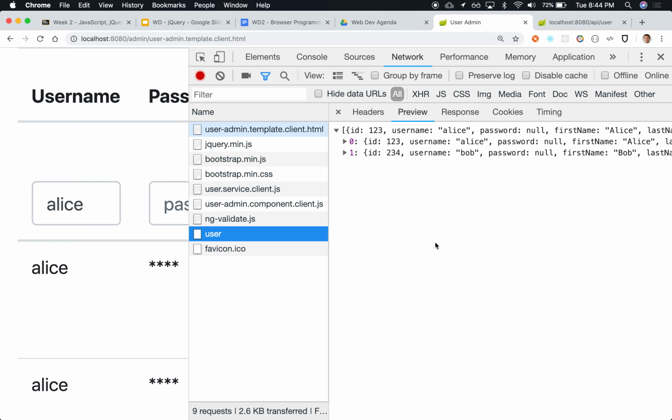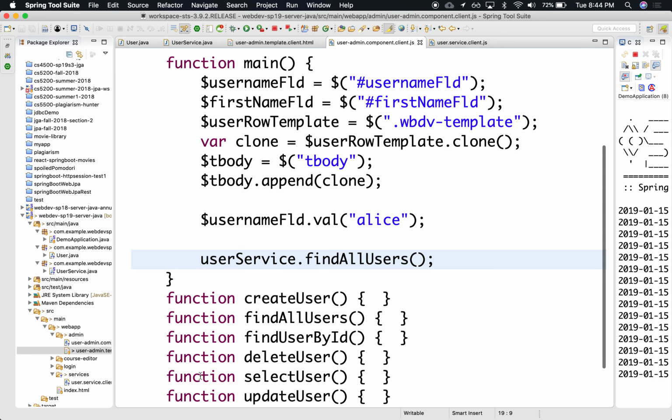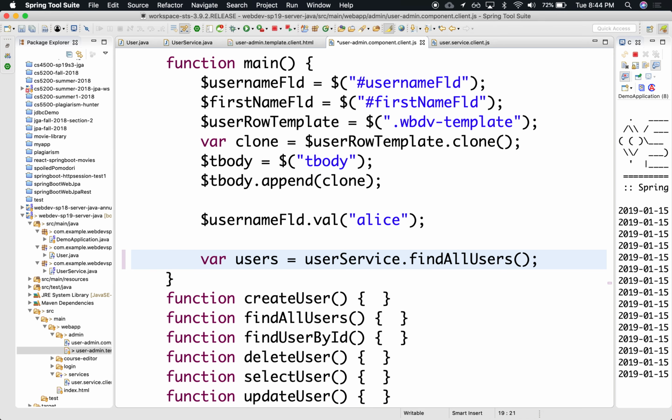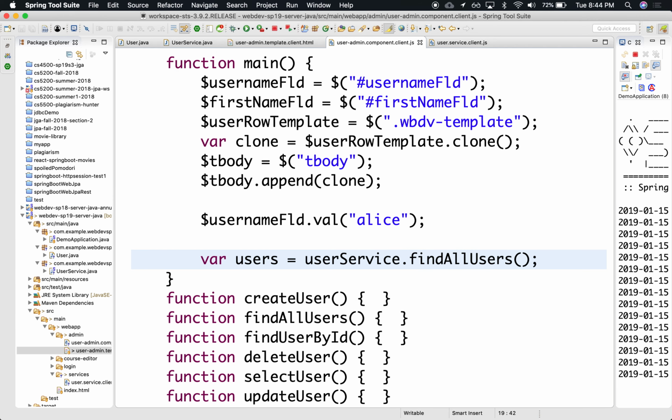Okay? So one of the things that we would be tempted to do is to do the following. We could say var users like this, and then have the find all users. In the find all users, we would be tempted to do the following: return this. This would be the intuitive thing to do. Looks like the fetch went to fetch these users as an array. They came back, and I wanted to return. And that's the content that came back. Then I want to assign it to here, and then I want to iterate over that. I want to iterate over it.